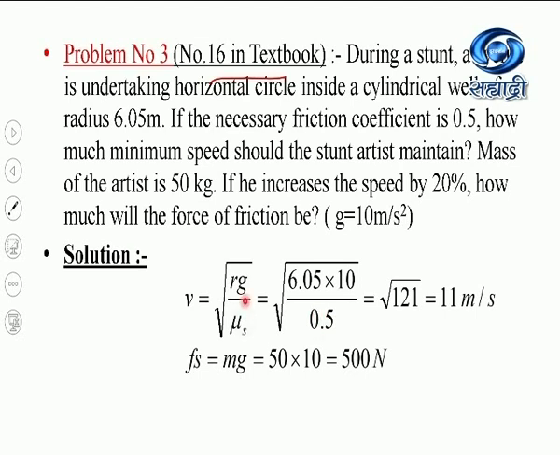Substitute these values in this equation. I am getting the square root of 121, which is equal to 11 meter per second.